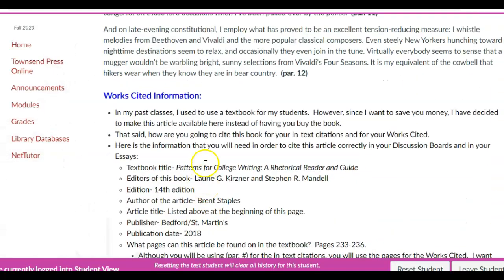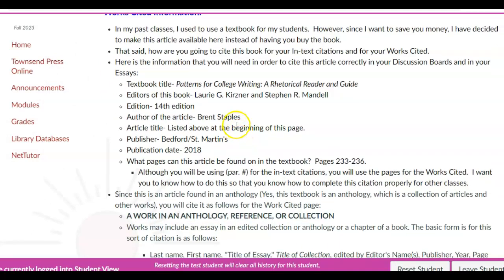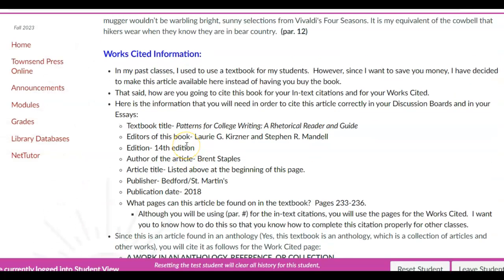And then you'll use this, and here's an example. Just follow this. Where did I get this? From this textbook. Who's the author, who's the publisher, and if you follow right along here, this will tell you how to write the entry for this article.